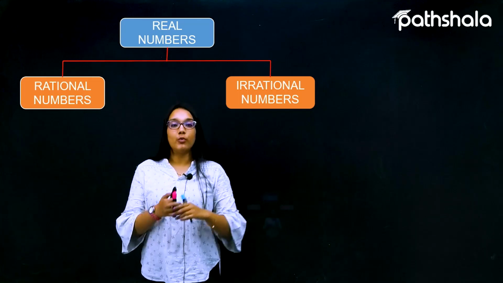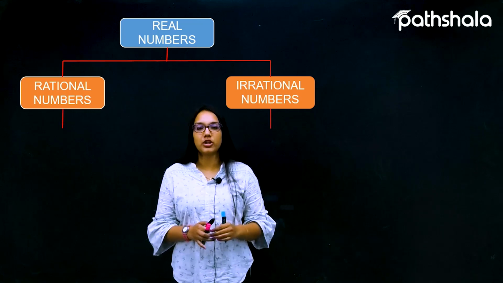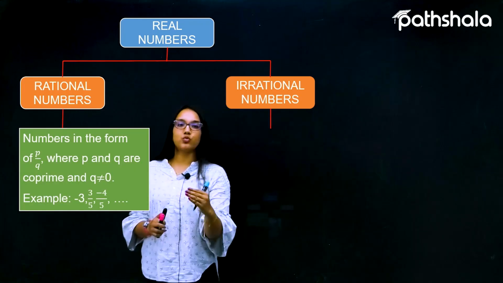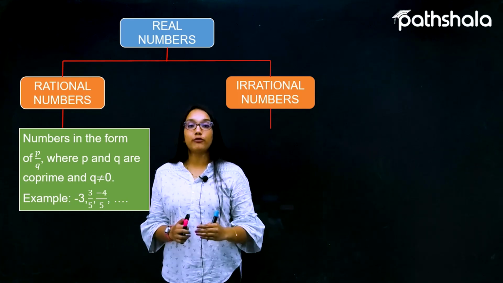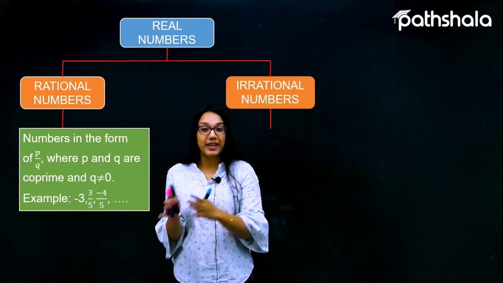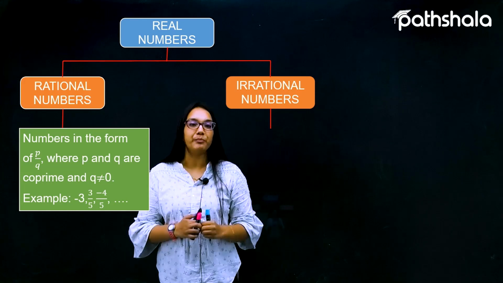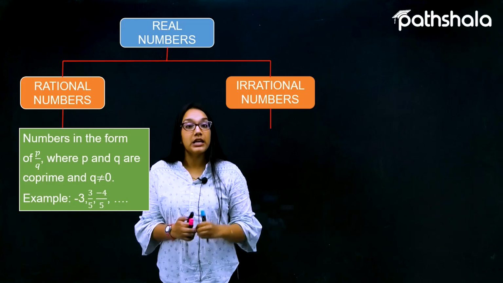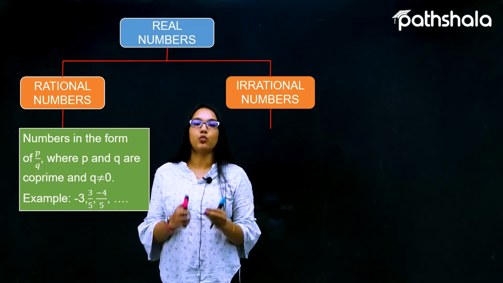Let us recall the definition of the rational numbers. What is the meaning of a rational number? Any number which is of the form p by q, where p and q are co-prime. What is the meaning of co-prime? It means the highest common factor of p and q is 1.